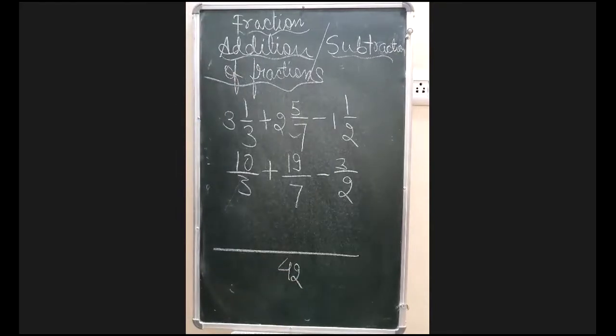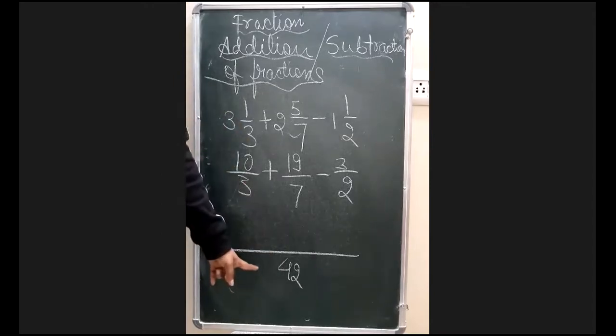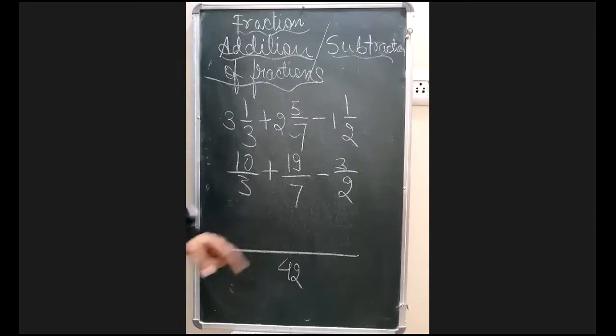Now you must be remembering the method of divide below, multiply above. So remember the LCM was 42, and the next process is divide below, multiply above. How will you do that? 3 and 42. When we divide, we will use the process of division. You will get 14, since 14 3s are 42. So 14 came, and when you multiply 14 with 10, it will give you 140. Written this. Now this is the sign of plus. I have put here the sign of plus.